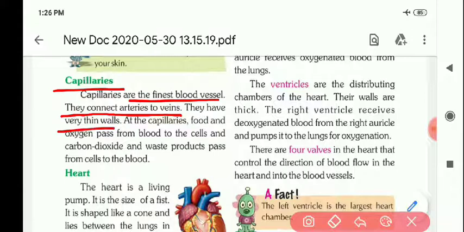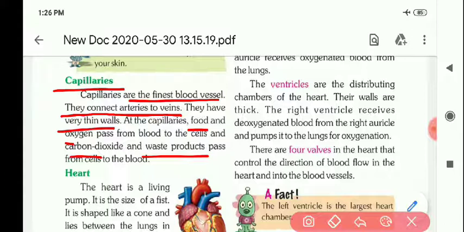At the capillaries, food and oxygen pass from blood to the cells, and carbon dioxide and waste products pass from the cells to the blood. Different body parts are there, and they receive food and oxygen from the blood, and these body parts provide carbon dioxide and waste products to the blood again to get it purified.